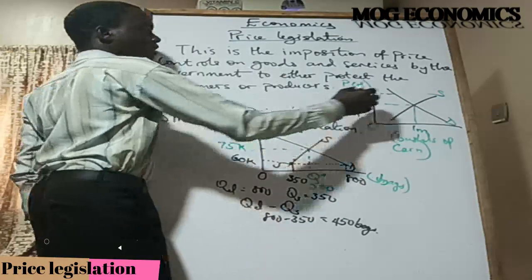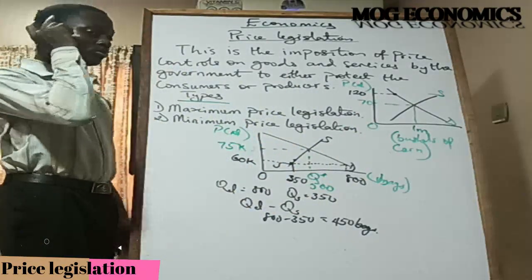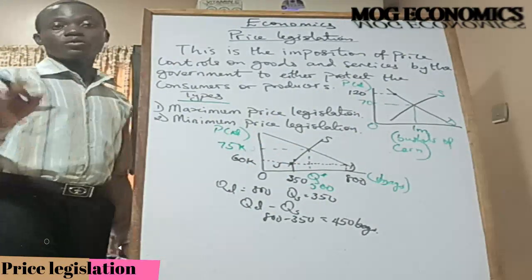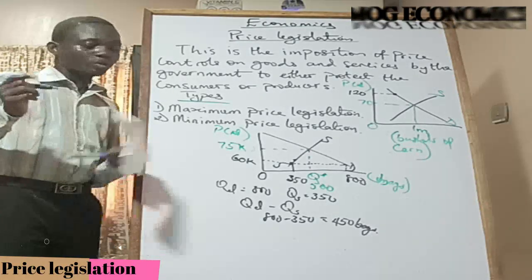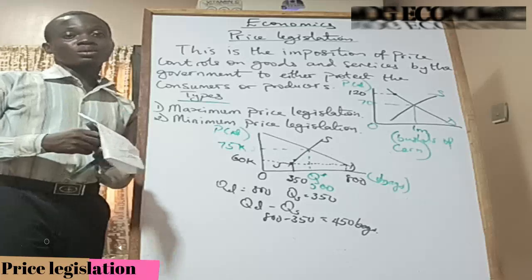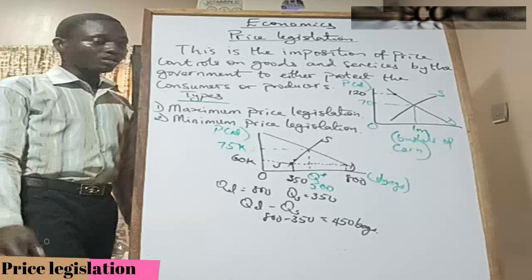So 120 is now saying this is the minimum that a bushel of corn must be sold. Anybody that wants to buy a bushel of corn, it is 120 and above, depending on your location or whatever. But you can't buy it at less than 120 per bushel any time that you want to buy. Okay. And then you see it. What does it lead to?